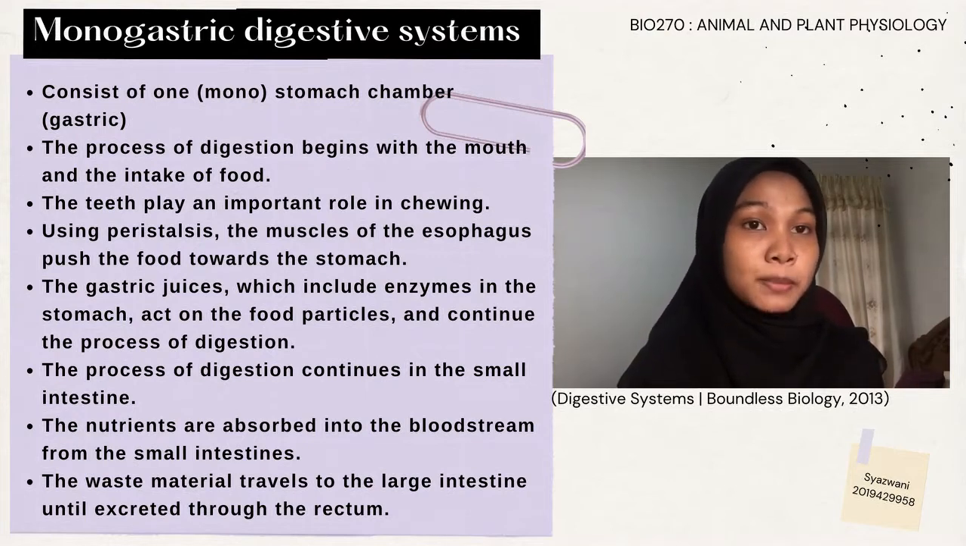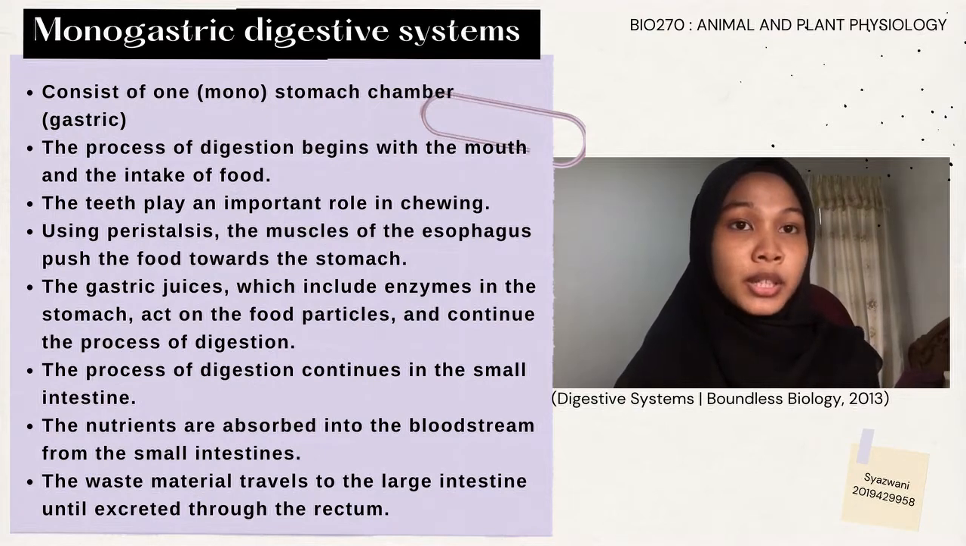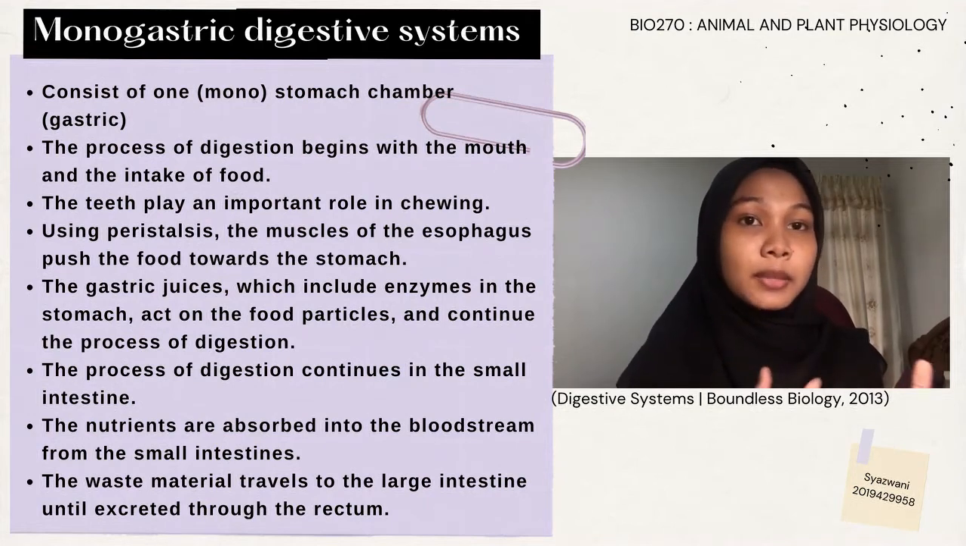In order to speed up the action of enzymes, the stomach has an extremely acidic environment with a pH between 1.5 and 2.5. These gastric juices, which include enzymes in the stomach, act on the food particles and continue the process of digestion. In the small intestine, enzymes produced by the liver, the small intestine and the pancreas continue the process of digestion.